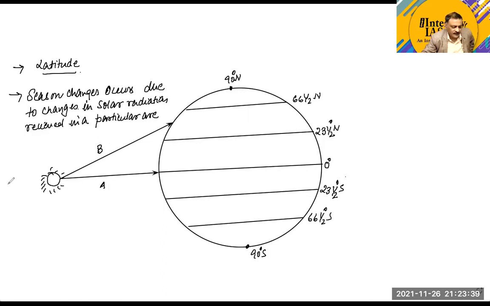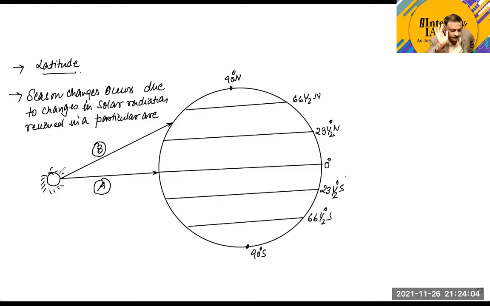Now please tell me which length is bigger, A or B? Which one is bigger, A or B, guys? Sir, B is much bigger. It is a simple thing for you, anyone can answer it: the length of A is smaller than the length of B.